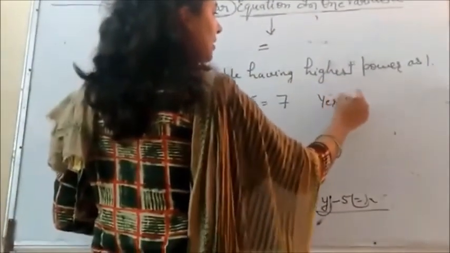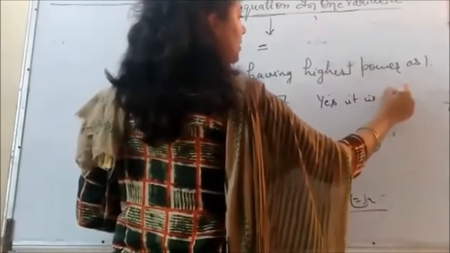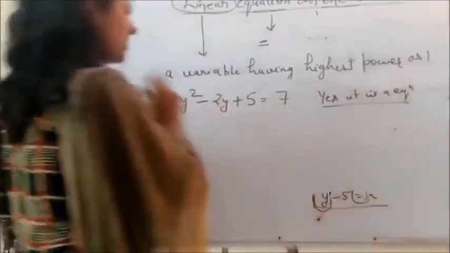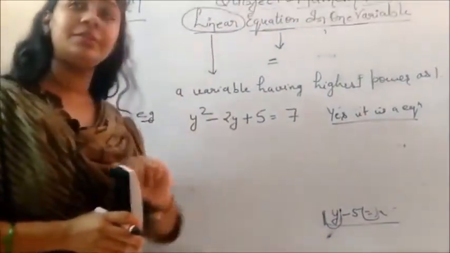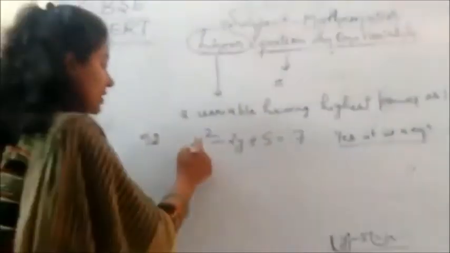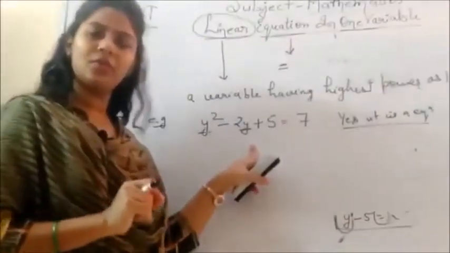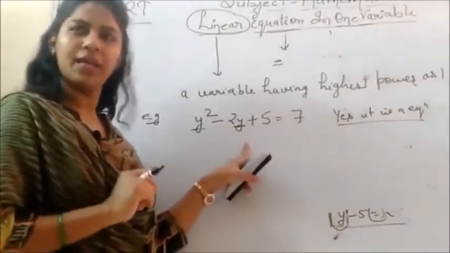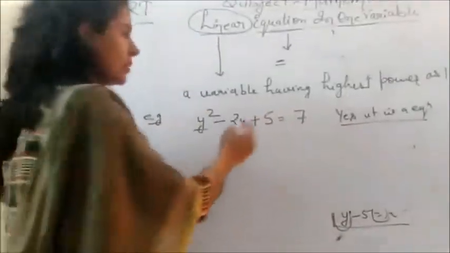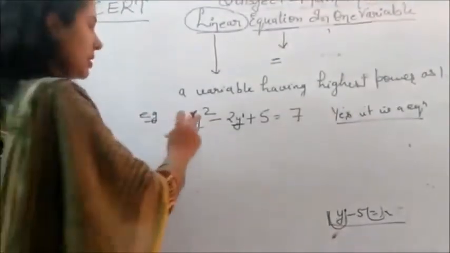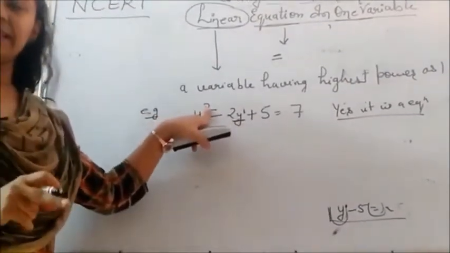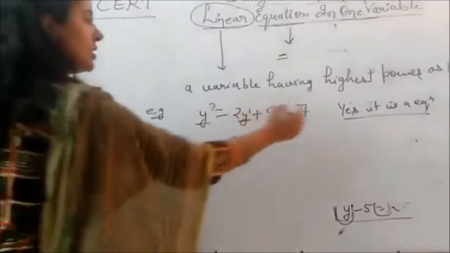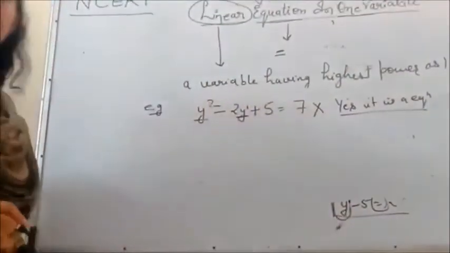But is this a linear equation in one variable? See, the variable is also one, so it is an equation in one variable because y is here and y is here. But is it a linear equation in one variable? No. Why? See, the highest power of the variable. Here the power of y is 1, here the power of y is 2. So the highest power of y is 2. So is this a linear equation? No, this is not a linear equation.